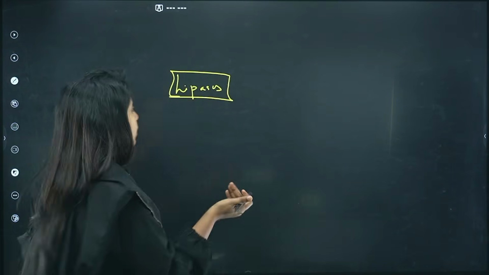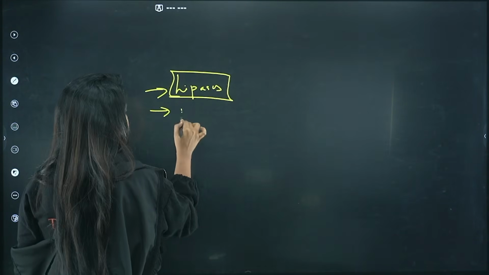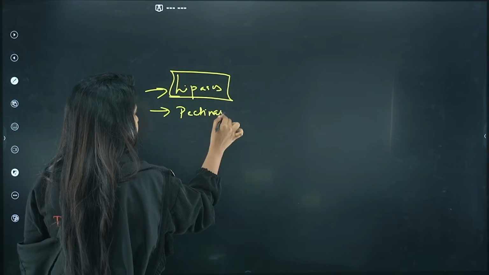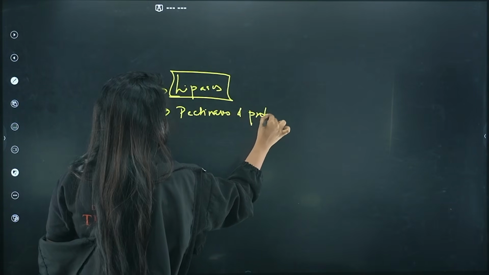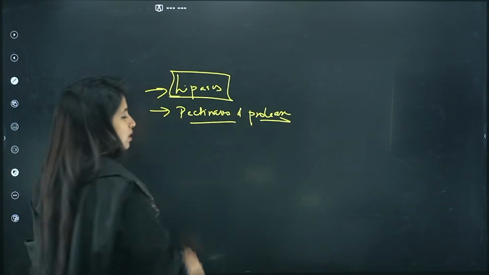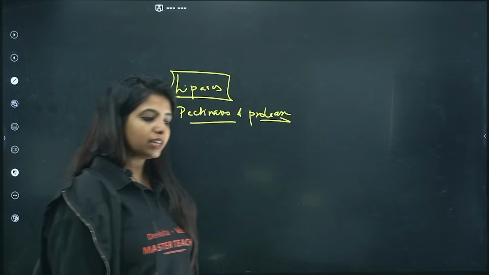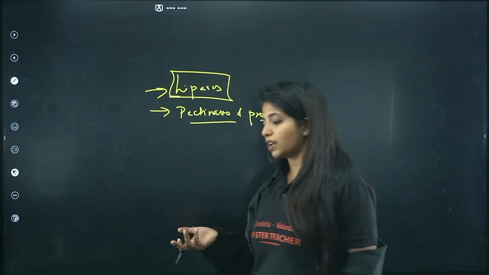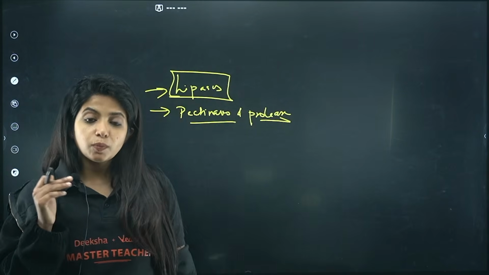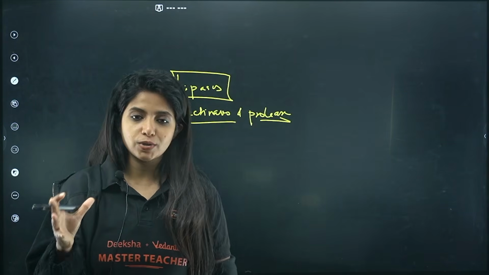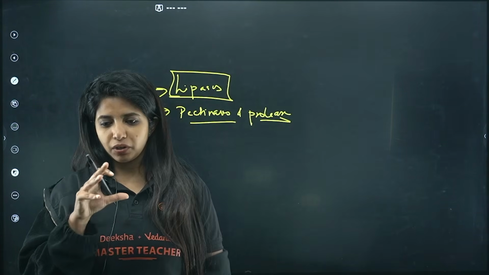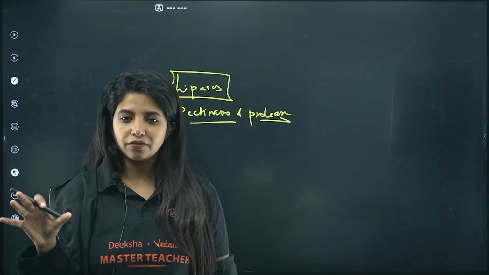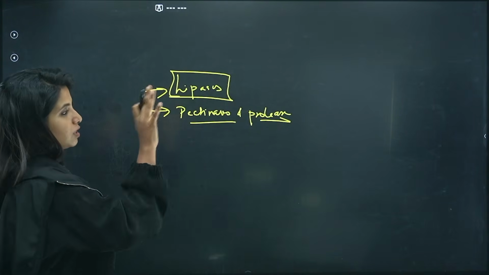Okay, going ahead, apart from that, what do you have? You have pectinases and protease. Pectin is a compound that is found in the cell wall of the plant cell, and protease is an enzyme that is basically used for breaking down the protein molecules. So this is being used in bottled fruit juices so that there are no clumps being formed, and it is very clarified. Okay, it has a good visibility of how it looks.